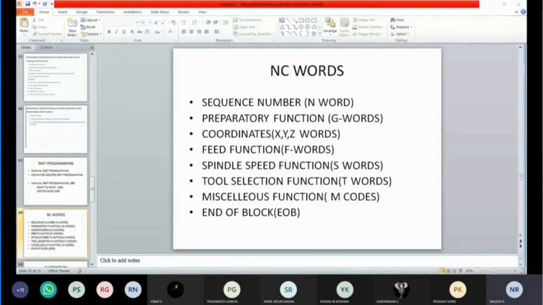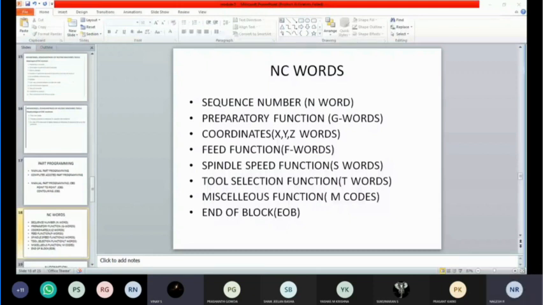Next, the tool selection function. What is the tool selection function code? Selecting tools: from one operation to the next operation, we can change the tool using the tool function.